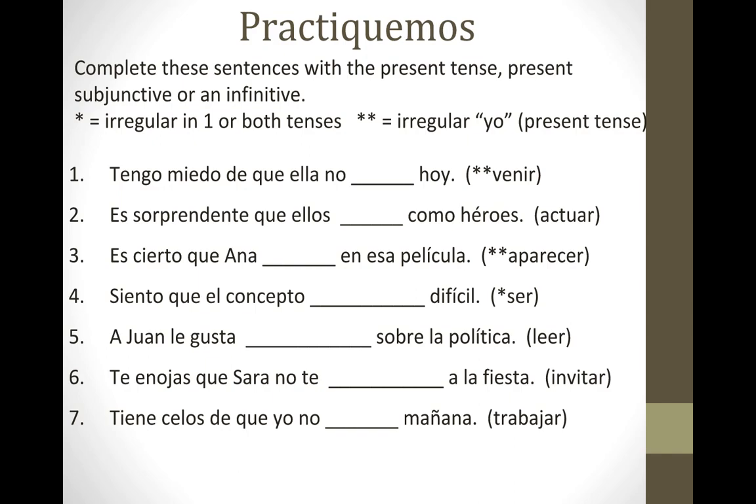Número 1 dice, tengo miedo de que ella no hoy. That means I'm afraid that she's not gonna come today. Let's look at that sentence. I am afraid that she. Number 1, I'm afraid. Is that weird? Yes, it is. That's emotion. Number 2, does it have a change in subject? Yes, because I went to she. So you do need subjunctive for the verb venir. Its subjunctive form would be venga. Please pause me and work through your next 6 questions.